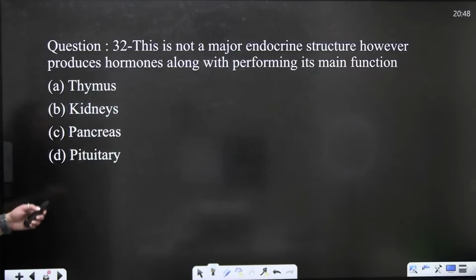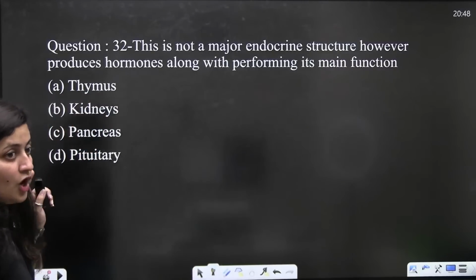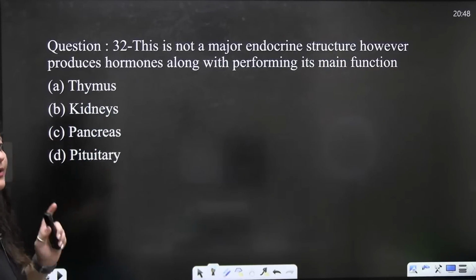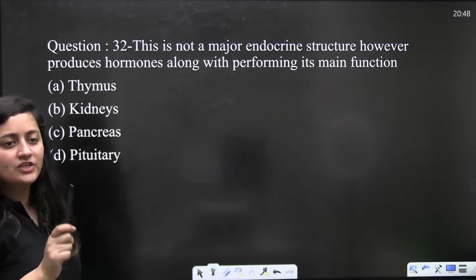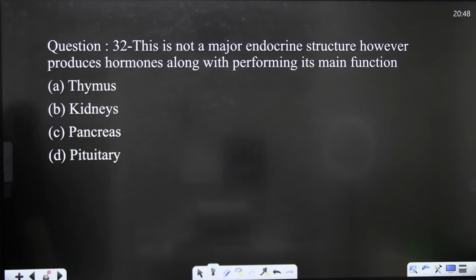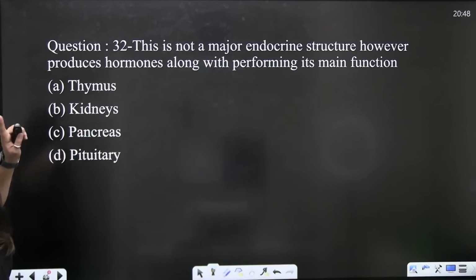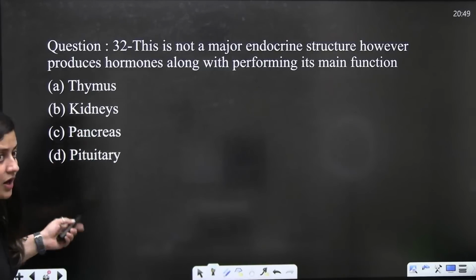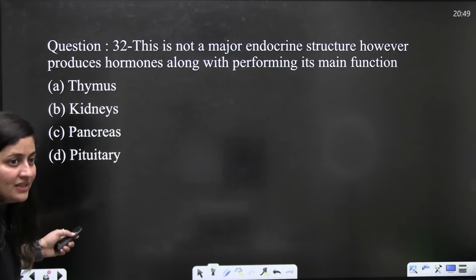Right? So the next question: this is not a major endocrine structure, however, it produces the hormone along with performing its main function. Interesting question, guys. Answer it to me quick. This is not a major endocrine structure, however, it produces the hormones along with performing its main function. So what should be the correct answer here, guys?